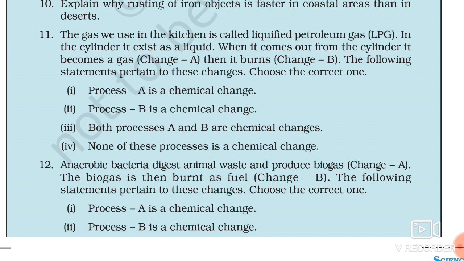Option 3 is given, both process A and B are chemical changes. No, it is not correct. Option 4, none of these processes is a chemical change. This is also not correct.